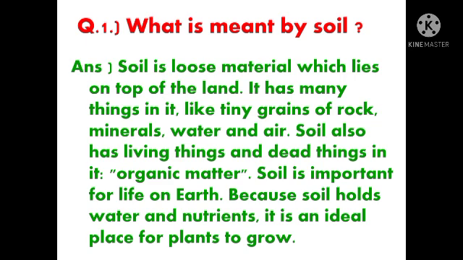What is organic matter, students? Matter composed of organic compounds that have come from the remains of organisms. Anything that comes from the remains of organisms is known as organic matter, such as plants and animals and their waste products. Soil is important for life on earth because soil holds water and nutrients. It is an ideal place for plants to grow. Plants grow only in soil.